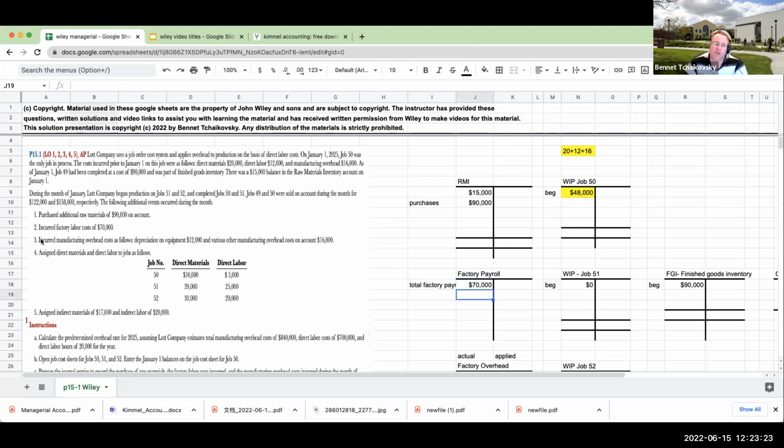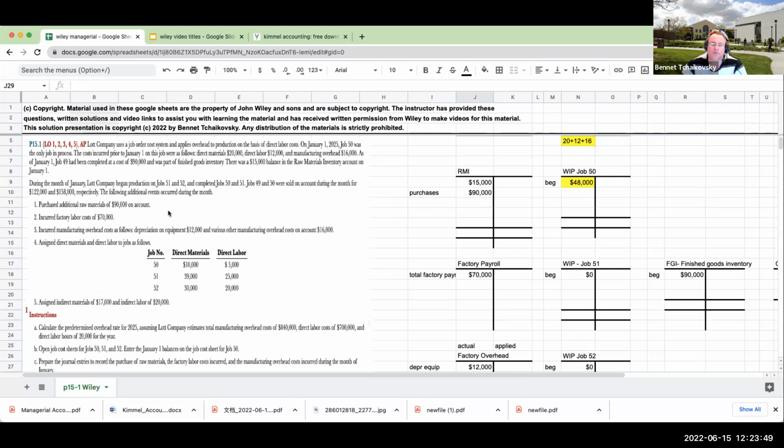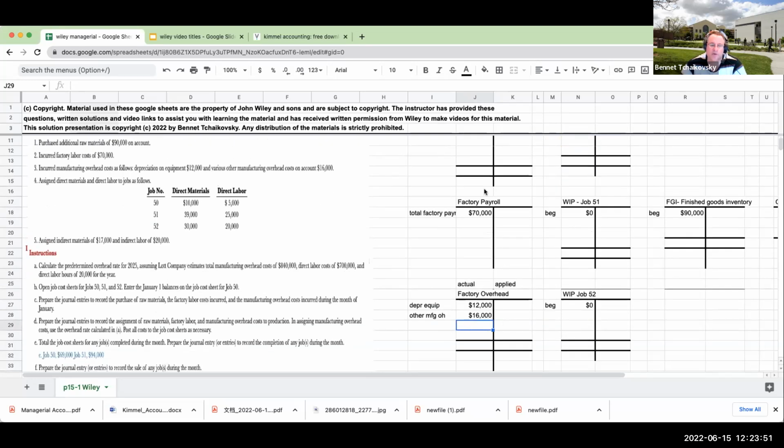Okay. I incurred manufacturing overhead costs as follows: depreciation on equipment was $12,000. Other various manufacturing overhead costs, and this over here, was $16,000. Okay. Now, I've just put those in here, right? My total factory payroll, my factory overhead.